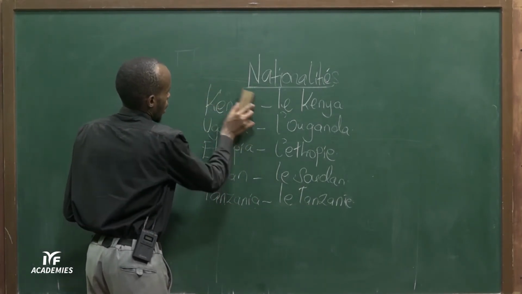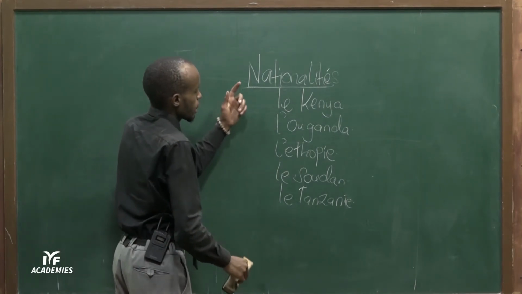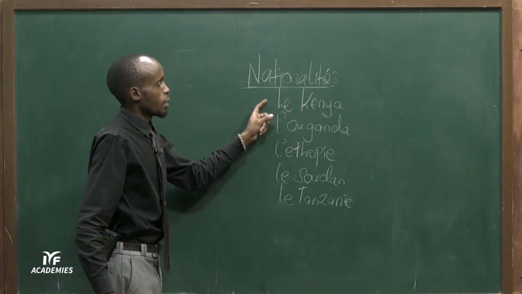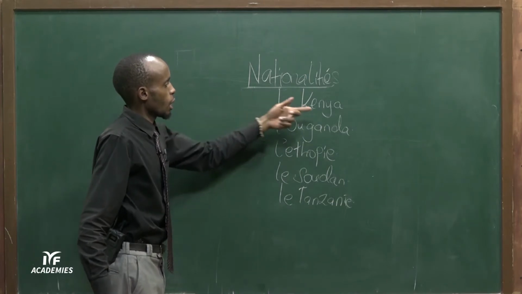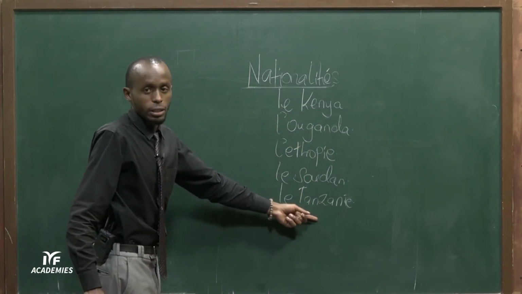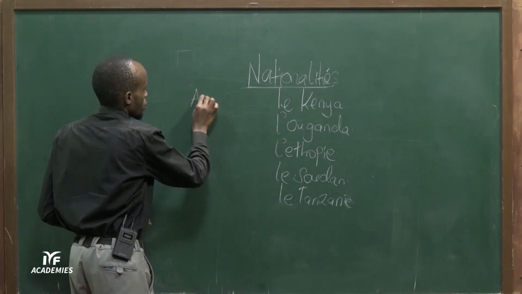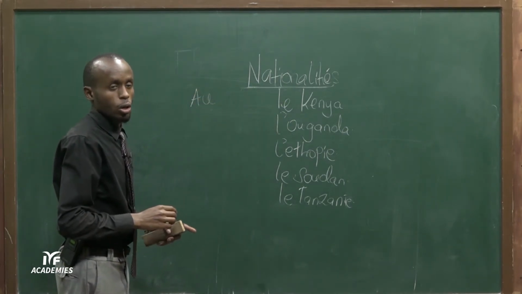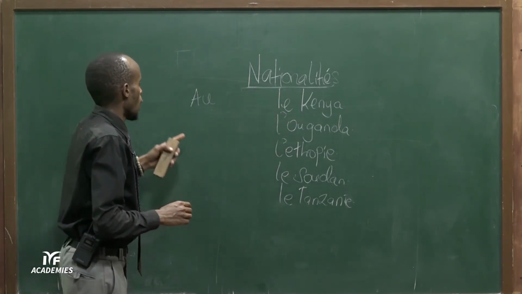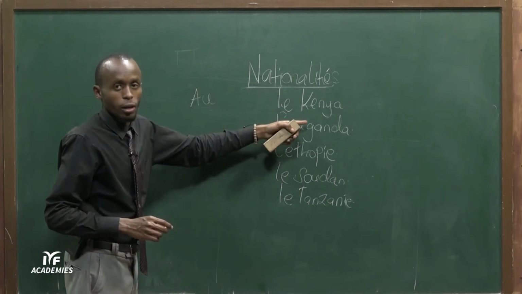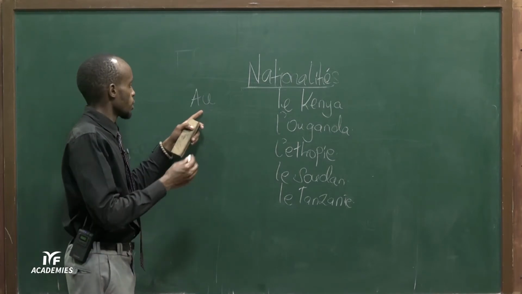Now, we have seen Kenya. This is the country in French, and in English we have it now in French, as it is. Now, how would I say I come from Kenya? Now, we have this article, au. Au, I live in Kenya. I'll say, j'habite au Kenya. Now, where does au come from?